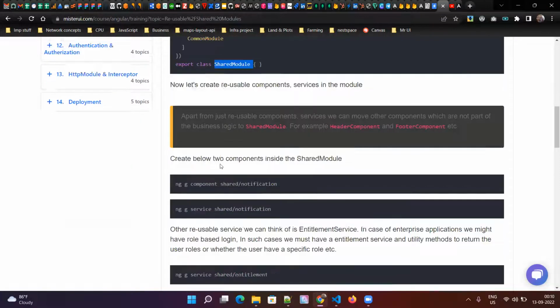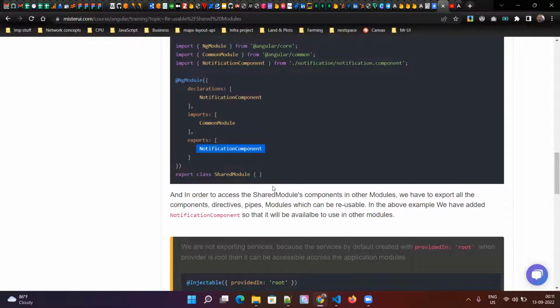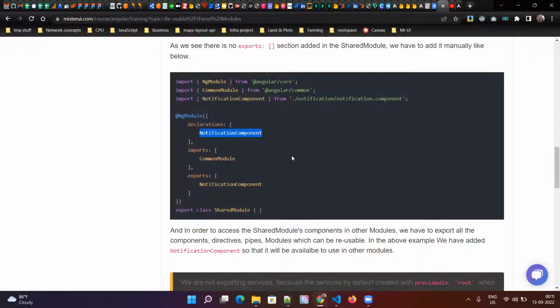Once that is done, you have to use the exports property to export components which you want to make available for other modules. So I created a notification component here, and I want to make this one available for other modules also, so I'll put this in the exports section.